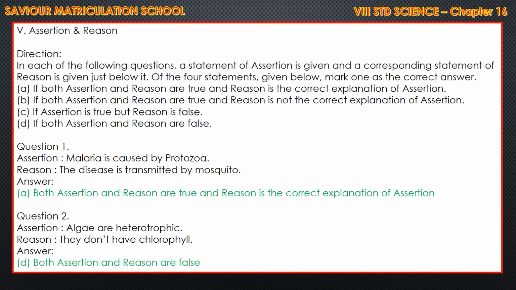So assertion, first one. Malaria is caused by protozoa. Reason, the disease is transmitted by mosquito. So we know that though it is the Anopheles mosquito, it is caused by protozoa only. So both assertion and reason are true, and reason is the correct explanation of assertion. Next one, algae are heterotrophic, they do not have chlorophyll. Algae, we have studied, have chlorophyll, so both assertion and reason are false.